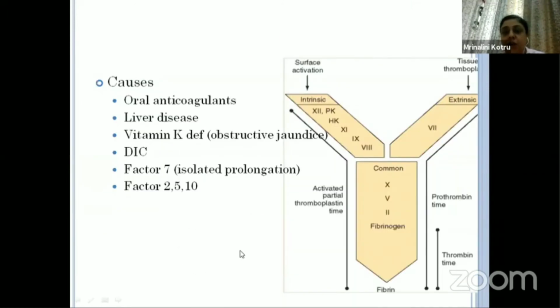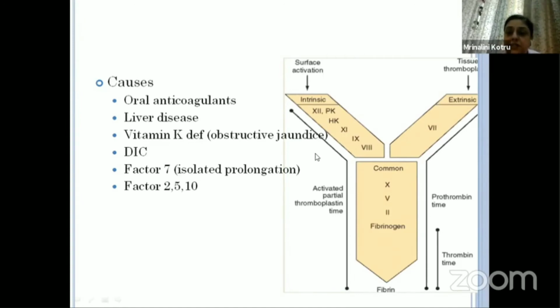But always when we are doing PT, we do it with a control and give the report along with the control time, to assess how much derangement an abnormal result has from the control. So the causes we all know are